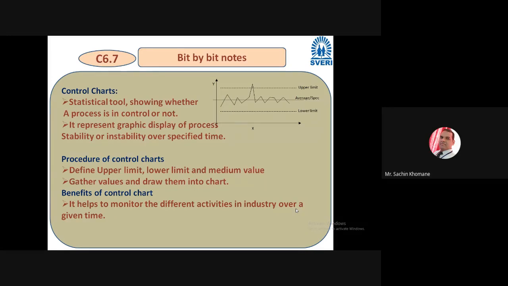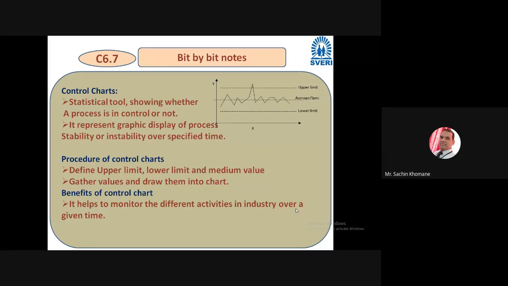On y axis, certain process will be there, process performance. So as time passes, what is the effect of that particular process? As time passes, what is the effect on that process, whether it is going at higher limit or lower limit, right?